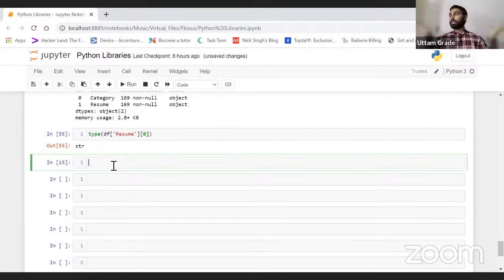It will not work, because as I told, each and every data type, each and every data structure in Python has its own functions. I cannot use a function of one data type on another data type.